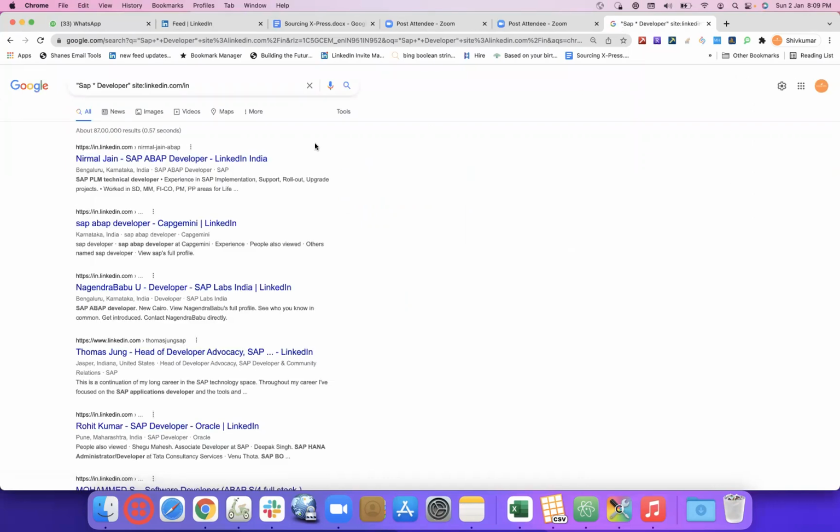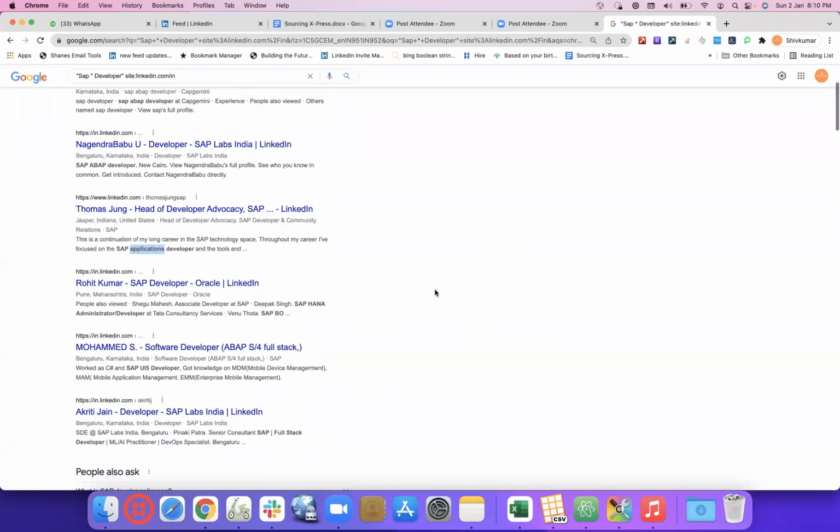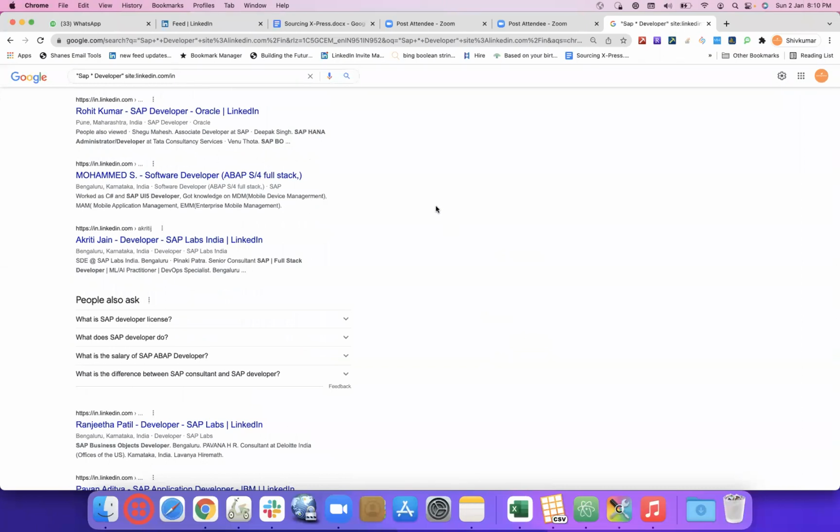So we get this star replaced here by ABAP, your SAP ABAP developer. We did not give any command whether it should come as SAP application developer, SAP HANA administrator developer, SAP BO, SAP UI5 developer, or SAP full stack developer. So that star is replaced by a number of various words, like SAP business object developer.